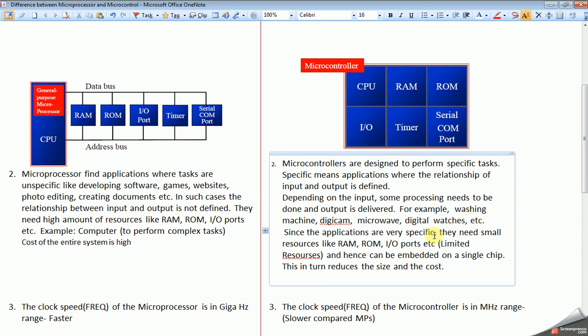Since the applications are very specific, they need small resources like RAM, ROM, IO ports and so on. All these resources are limited and hence can be embedded on a single chip. This in turn reduces the size and cost of the system.